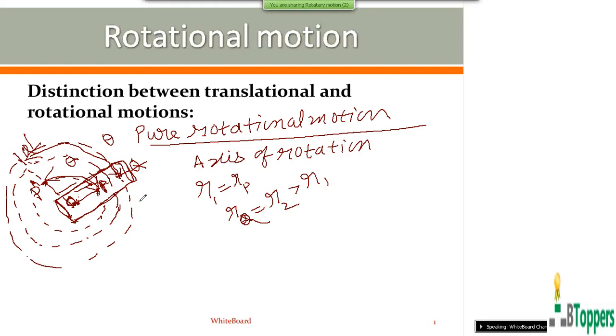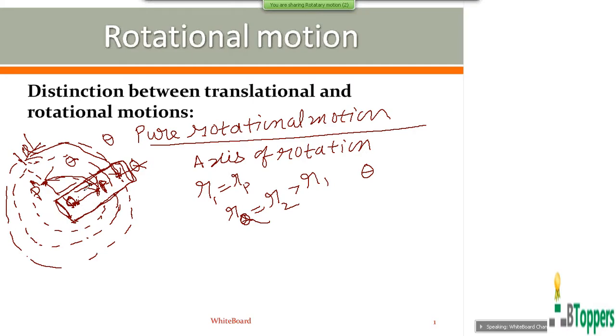So when a rigid body performs pure rotational motion about a fixed axis, then in a given time interval, every particle of the rigid body undergoes the same angular displacement theta. Every particle moves in a circle, and the centers of all these circles lie on a fixed straight line, the axis of rotation.